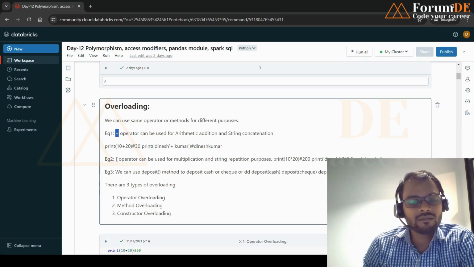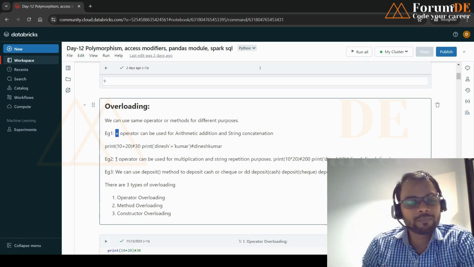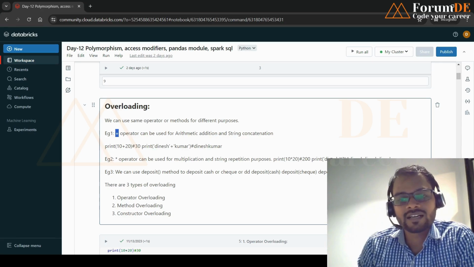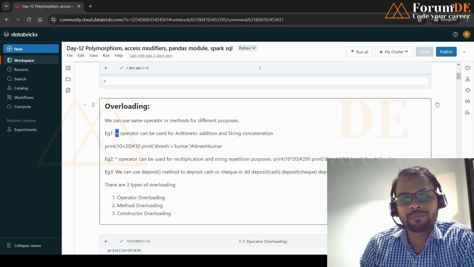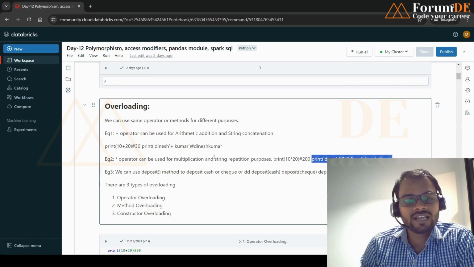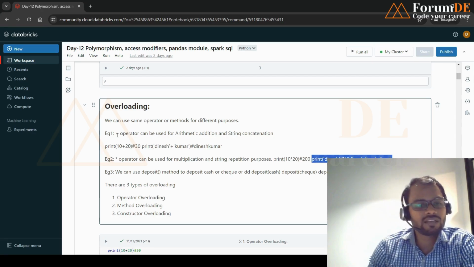Similarly, the star operator in Python will act as a multiplier and also act as repetition. If I use the star with integers, it will do the multiplication. If I use the star with a string and an integer, it will repeat the string that many times. So that is a very good example to explain polymorphism.